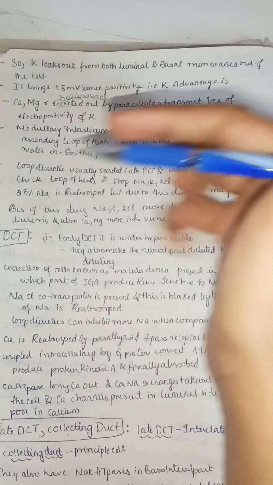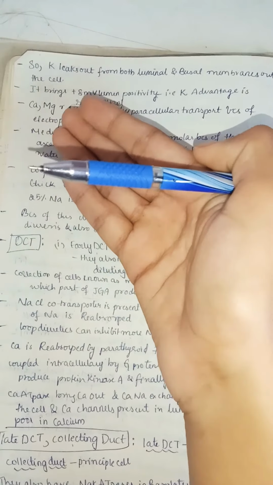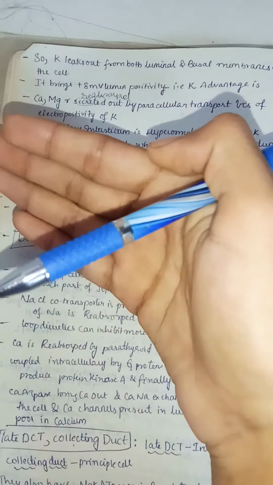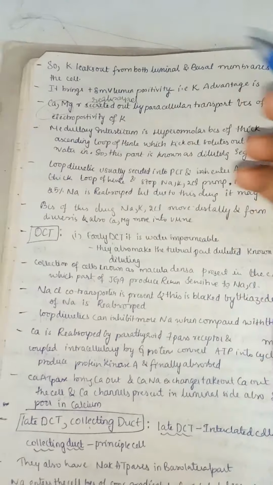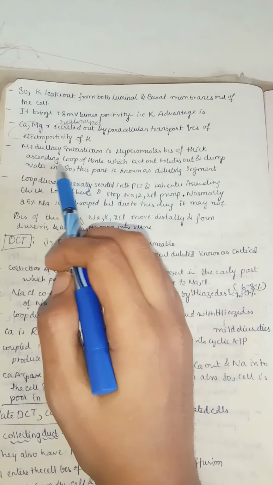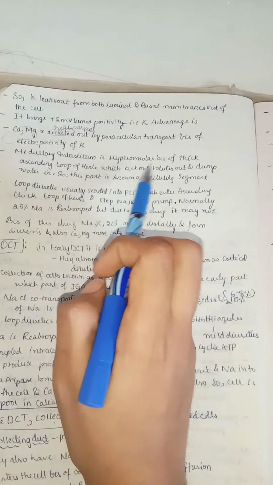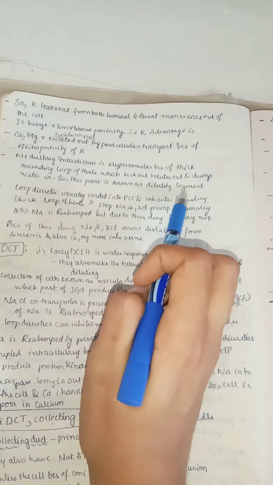As this is positively charged, it also repels the positively charged calcium and magnesium. So because of this, they are repelled by the paracellular route into the interstitium. So into the interstitium, the calcium and magnesium are also going. The medullary interstitium is now hyperosmolar because the thick ascending loop of Henle kicks solutes out and dumps water in. So this part is known as the diluting segment.